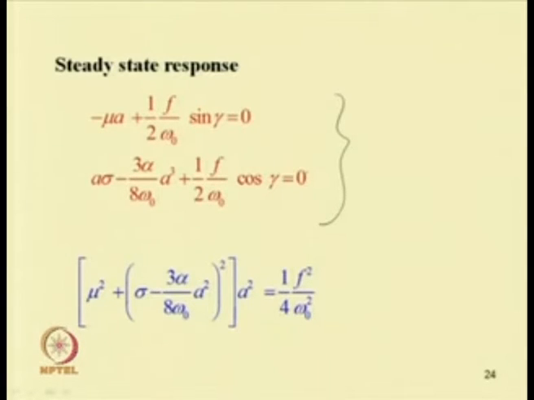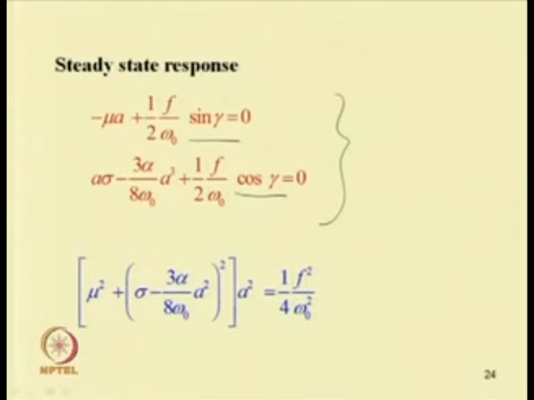Now, one can eliminate this gamma term. To eliminate it, we can write minus mu a equal to minus half F by omega 0 sin gamma, and a sigma minus 3 alpha by 8 omega 0 a cube equal to minus half F by omega 0 cos gamma.